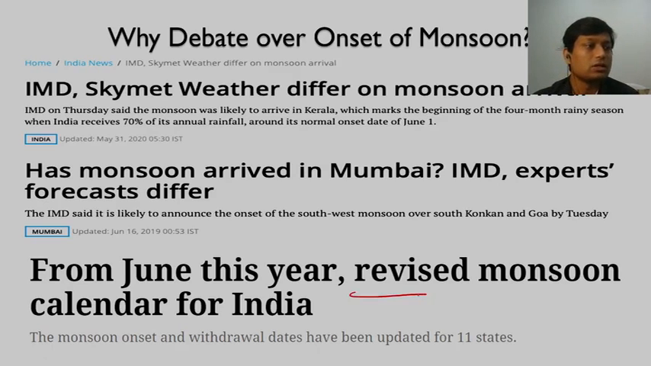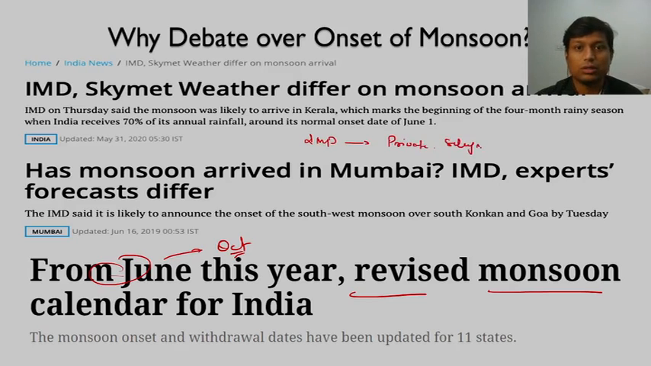So we will see what those changes are from, say, June to October period. So dates have been revised, and also if you have seen in the last few years there have been contrasting opinions regarding the onset of monsoon. There are two agencies, one is Indian Meteorological Department and another is some private agencies. Private agencies you can take as Skymet or any other agency, right? There have been multiple occasions when there was a difference of opinion regarding the onset of monsoon over the country or over a particular region.